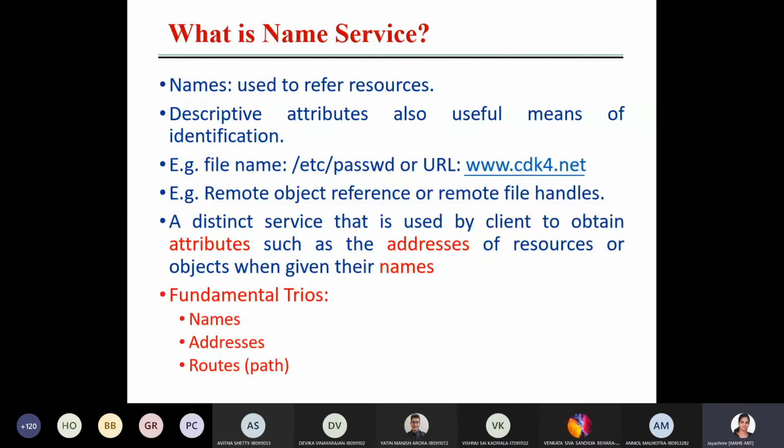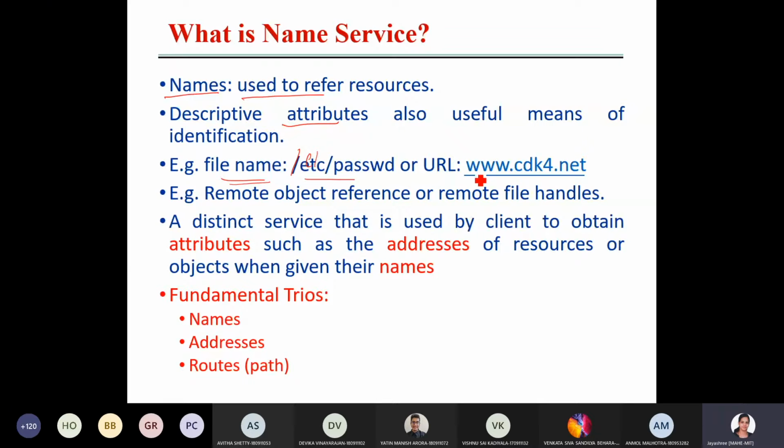Descriptive attributes are also useful means of identification. Sometimes we refer to resources with names. Sometimes we refer to resources with their attributes. So these are all the things used to refer to something. Here the file name we give as /etc/passwd or something. This is the name we are giving. Internally it has its own address that we can't remember. That's the reason a name is being given.